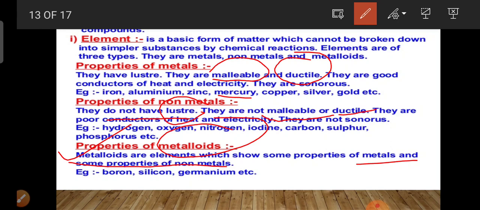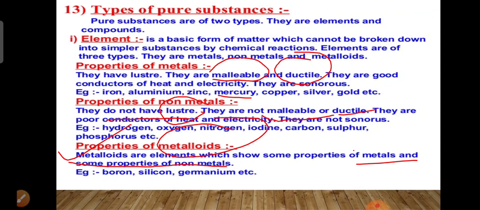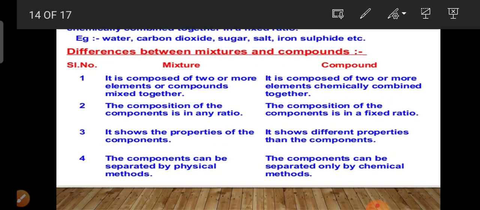So today we have discussed what elements are. Elements are the basic form of matter that cannot be broken down into simpler substances by chemical reaction, and they can be divided into metals, non-metals and metalloids. Now compounds, which we also discussed in the previous lecture.